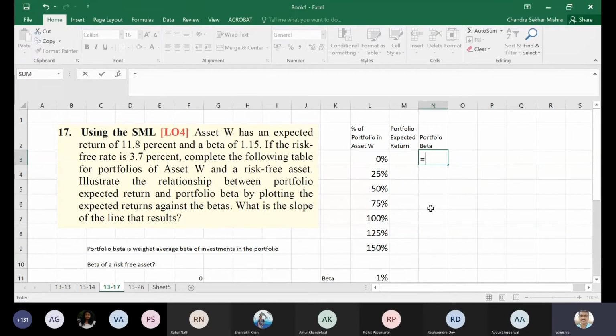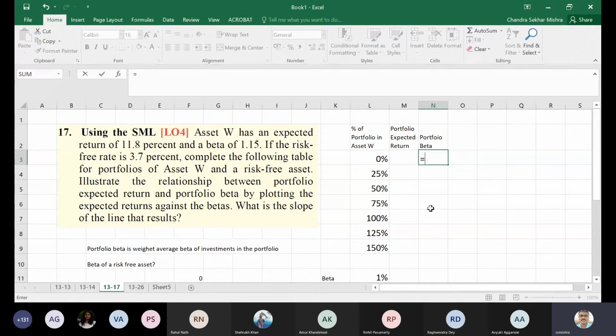Because the beta of the risk-free asset is 0. So 0 into the percentage of the risk-free asset. How much is the risk-free asset then? Sir, 1 minus the weight of asset W is the risk-free asset. So 1 minus weight into 0, plus weight into the beta. Okay. So effectively, because the component for the risk-free asset is 0, what remains is your risky asset's beta into the weight of that.